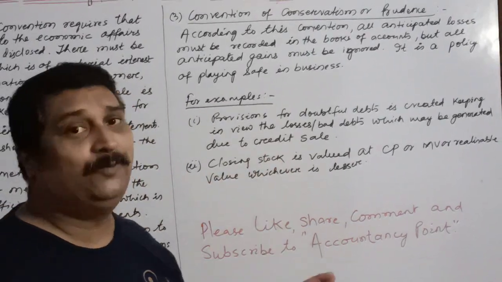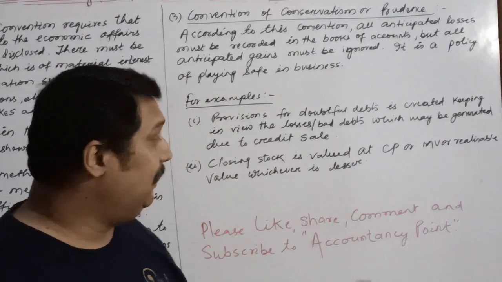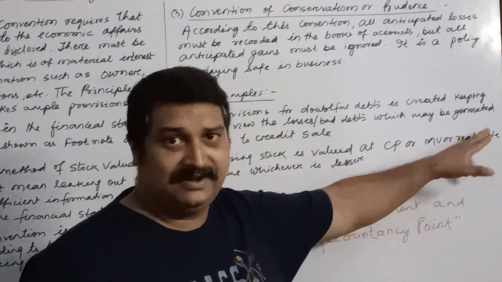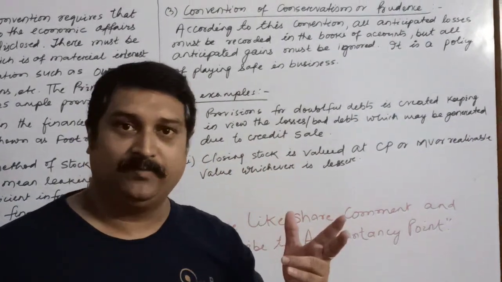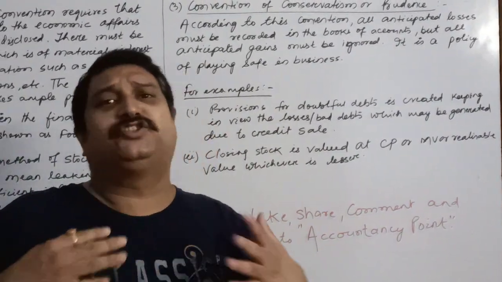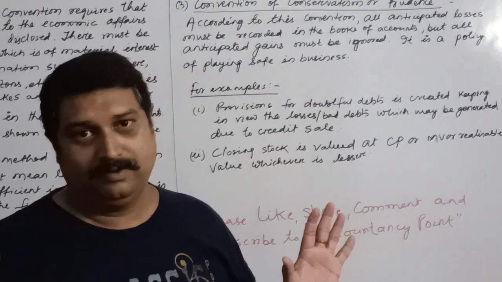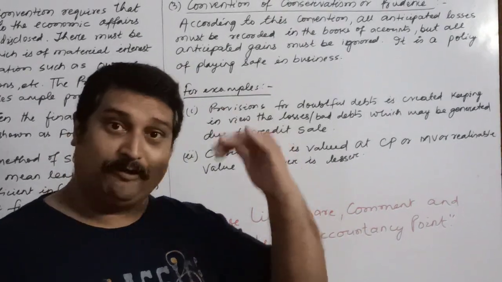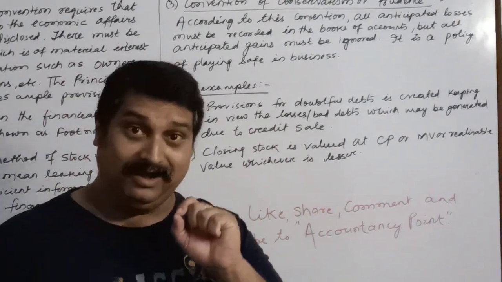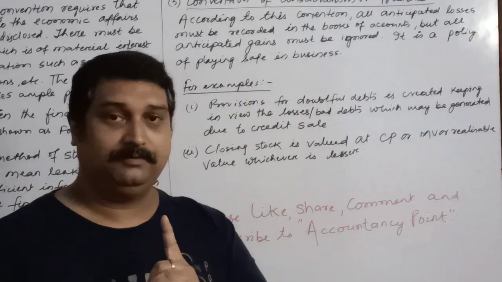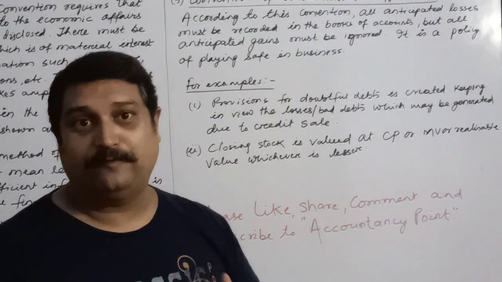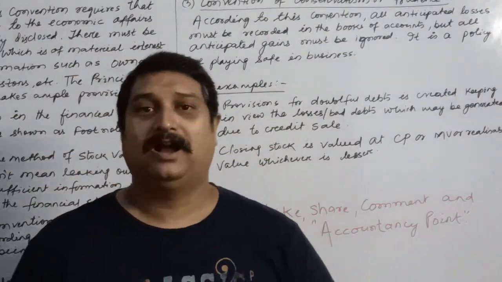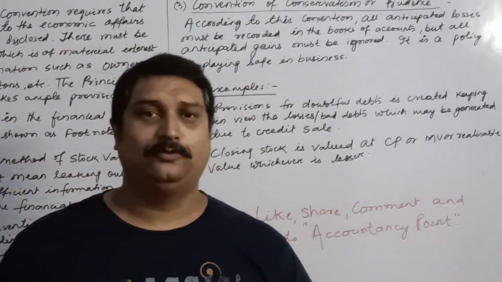Another example which I have taken is the closing stock. Closing stock is the stock which remains unsold at the end of the year. It is valued at the cost price or market value or the realizable value, whichever is lesser. That means at the beginning itself we assume that we are at a loss. Now because of this loss, what may be the consequence, children? Because of this, your profit and loss account will show less profit, but it will keep you safe for the future. So these were the three accounting conventions which we had to understand.